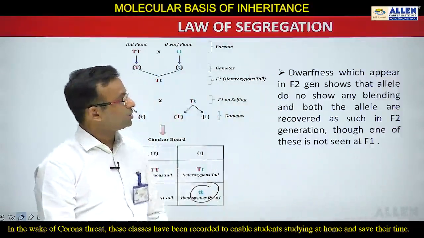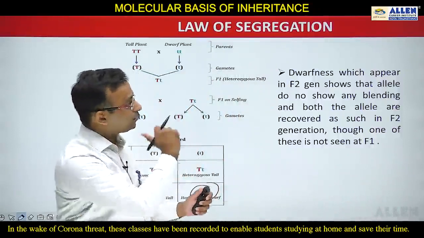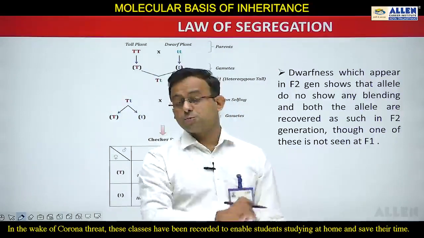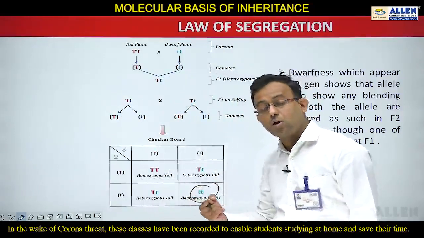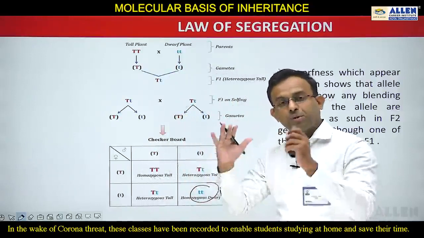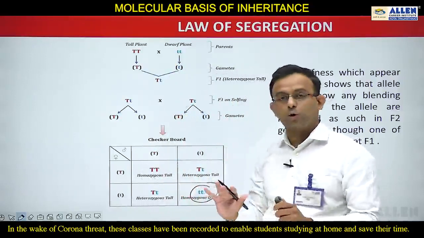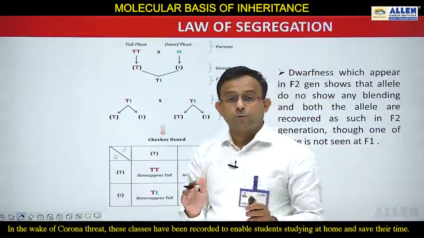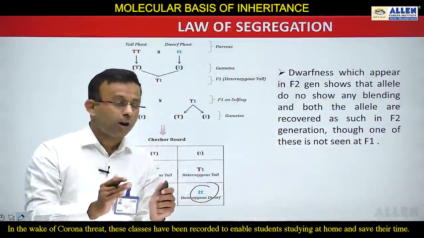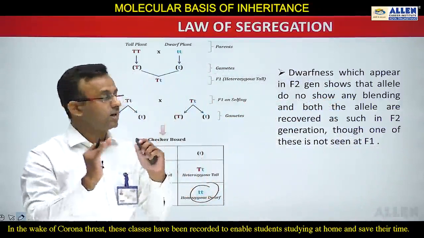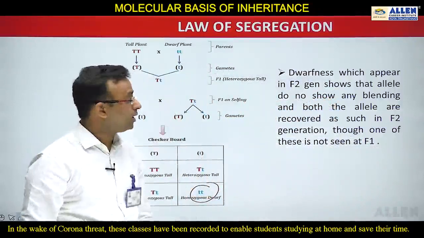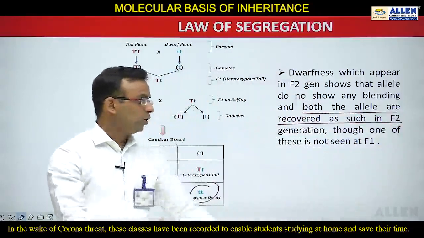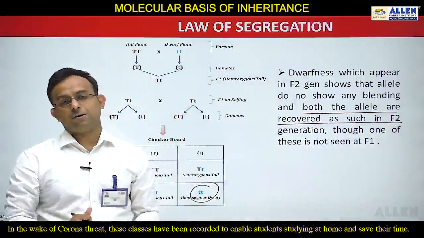I can also explain it with this statement: dwarfness which appears in F2 shows that alleles do not show any blending. Students, because if alleles showed blending, then dwarfness could not occur. If blending occurred, then only tall plants would form, but here you can see the dwarf plants appear, and due to these dwarf plants it is clear that alleles do not show blending, and this is the law of segregation. So alleles do not show any blending, and both the alleles are recovered as such in the F2 generation, though one of these is not seen in the F1 generation.